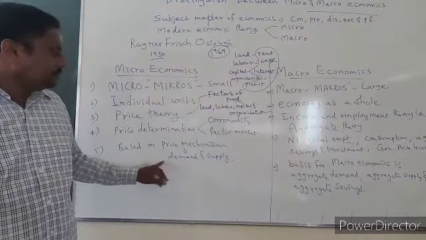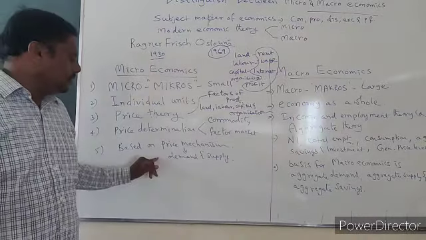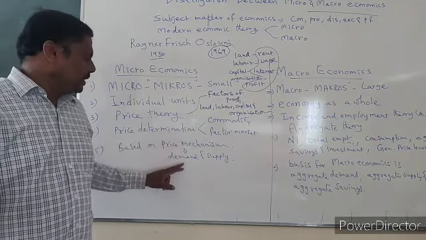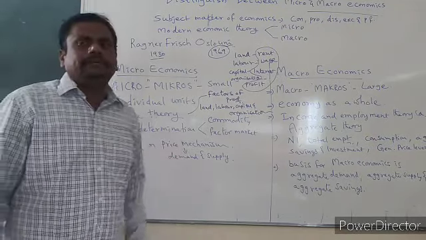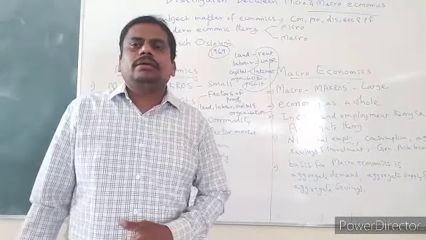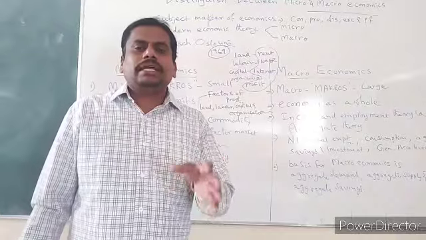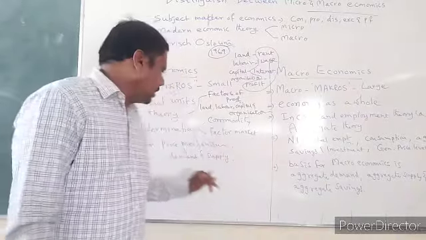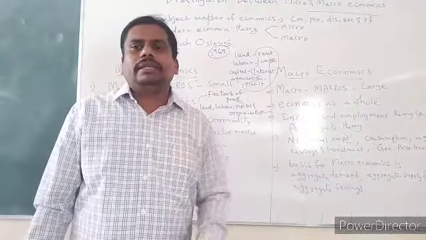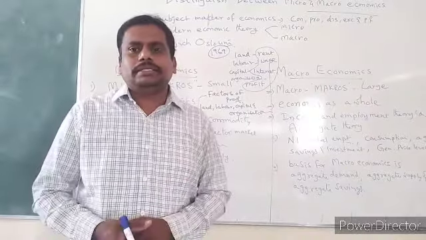And finally, microeconomics deals particularly with the price mechanism, which depends upon demand and supply. What is price mechanism? Price mechanism is nothing but where the prices of goods are decided based on demand and supply, not based on government interference. Government will not decide the prices.